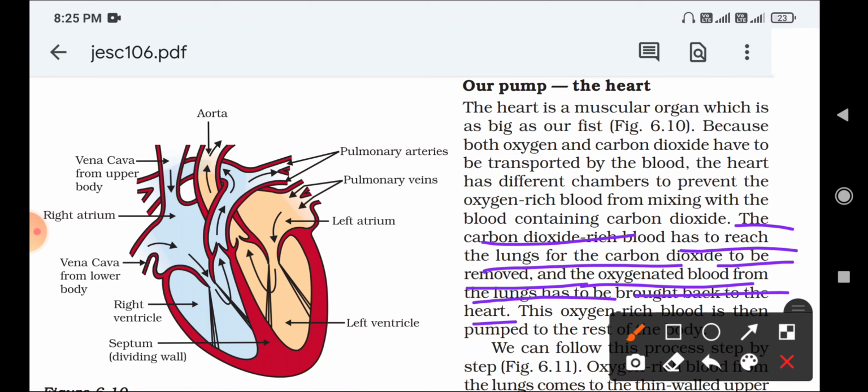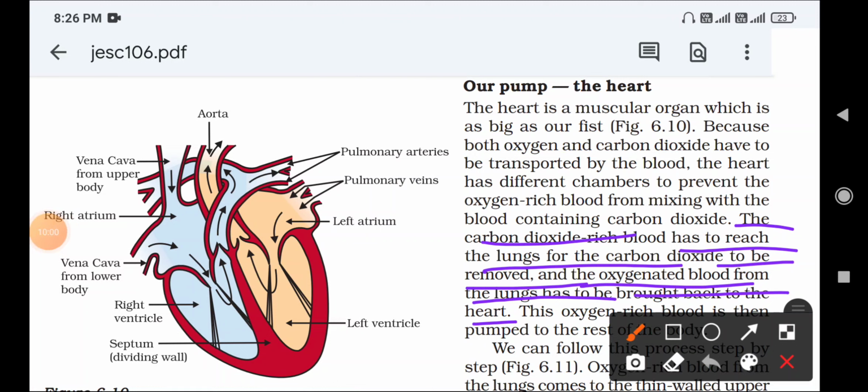Here the carbon dioxide blood passes from the heart to the lungs to be removed from the body, and the oxygenated blood from the lungs has to pass through the different parts of the body. That should be done accurately.